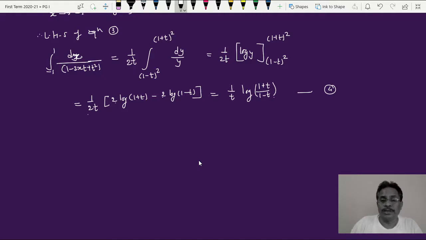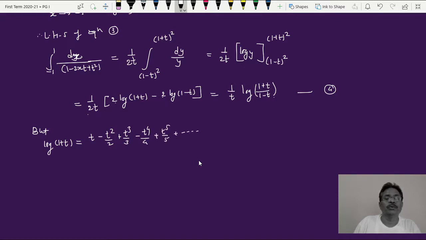Now look at this here, but this log of 1 plus t, this is a series. So someone may be knowing this series. This series can be written as t minus t square upon 2 plus t cube upon 3 minus t raised to 4 upon 4 plus t raised to 5 upon 5 and so on. So plus minus alternate terms are there. This is my equation 5.